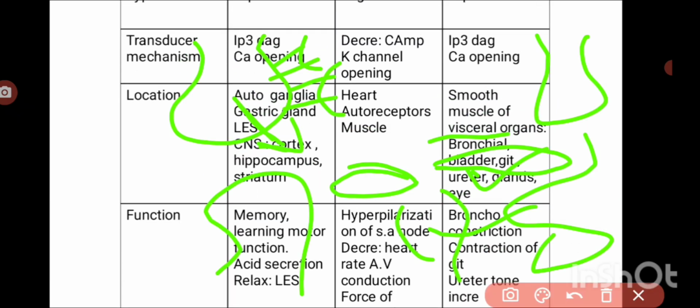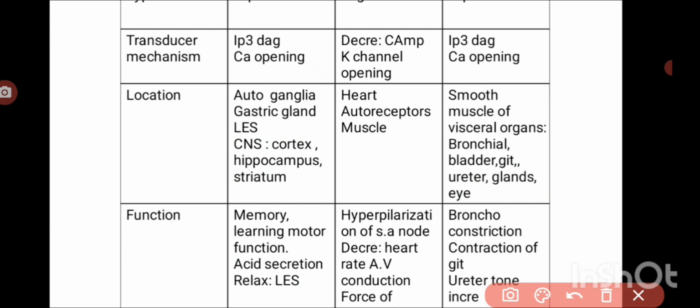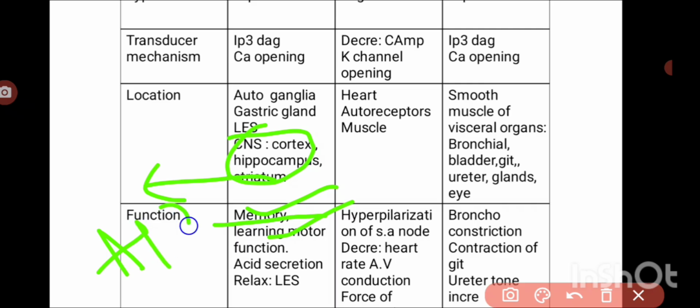So when these receptors are stimulated, what happens? Stimulation of M1 receptors in the CNS is responsible for memory and cognition. That's why these are useful in Alzheimer's disease. M1 receptors are also present on gastric glands, so they are responsible for acid secretion, and they cause relaxation of the lower esophageal sphincter.